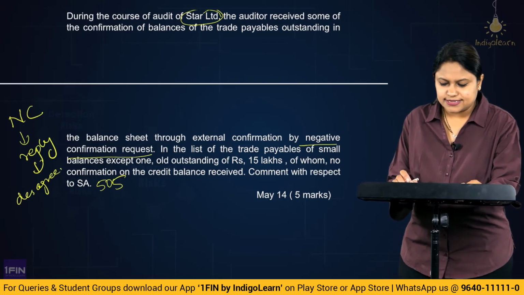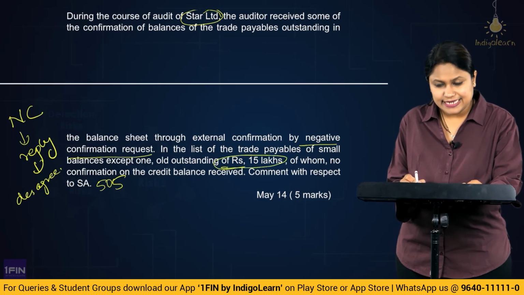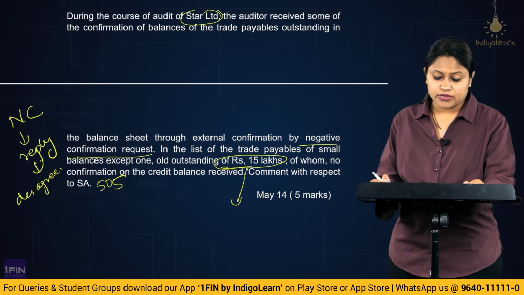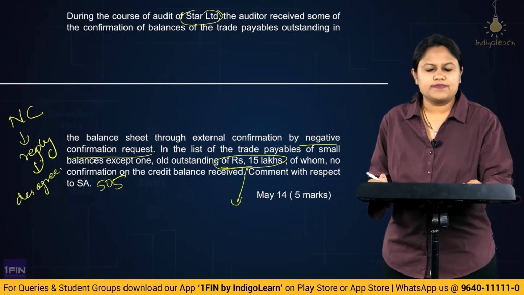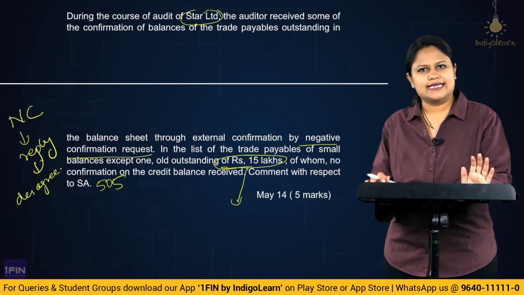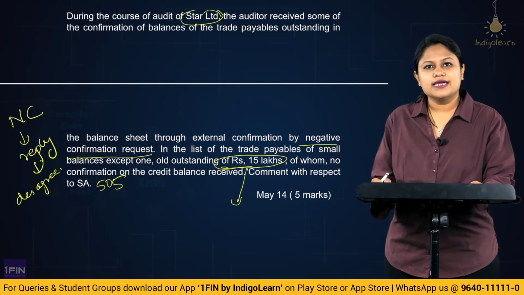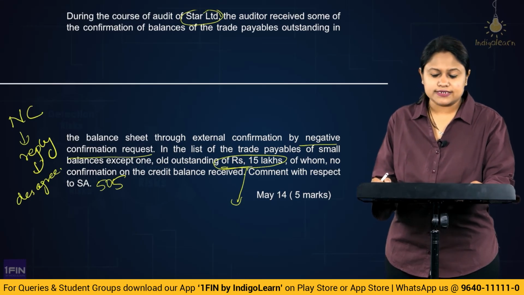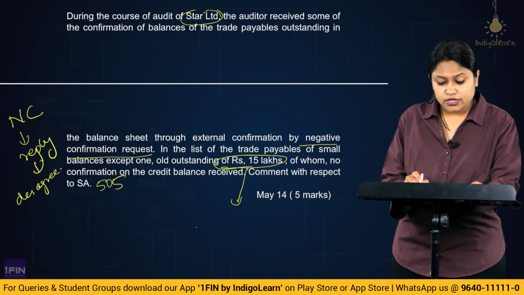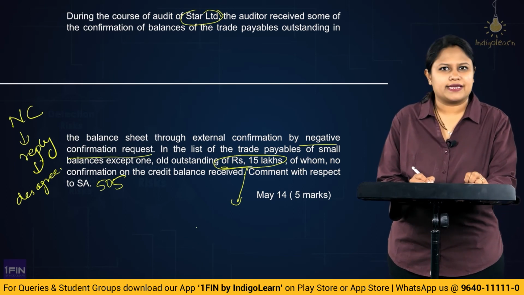So what has happened is, there is one of the trade payable balance of rupees 15 lakhs, of whom we have not received a confirmation request. Now when we have not received, the presumption in the negative confirmation is that what? It is accepted, it is agreed. But then here, the auditor has to reconfirm certain things. So the auditor directly cannot come to a conclusion it is correct. So he has to check the reliability of this particular non-reply.